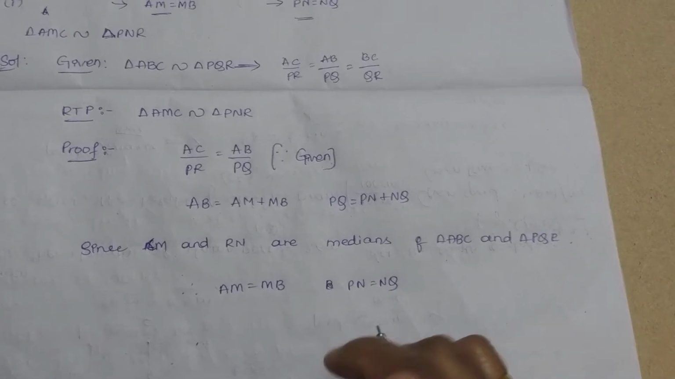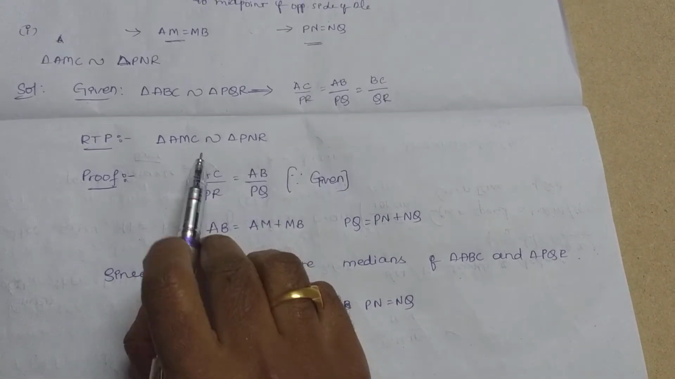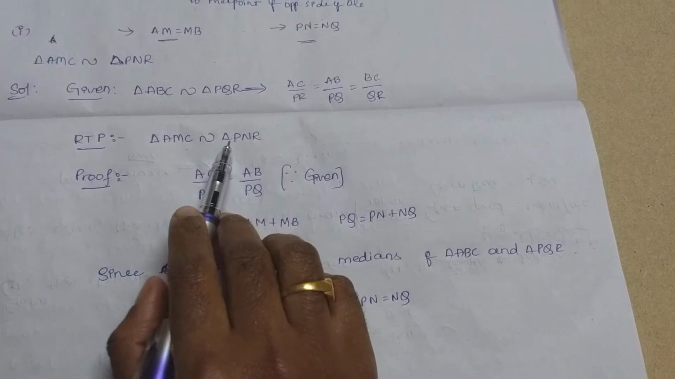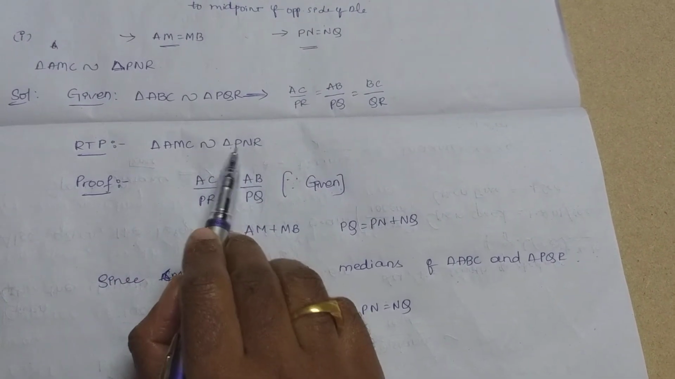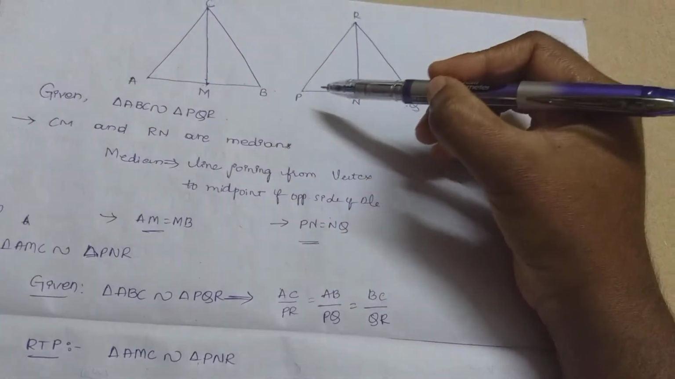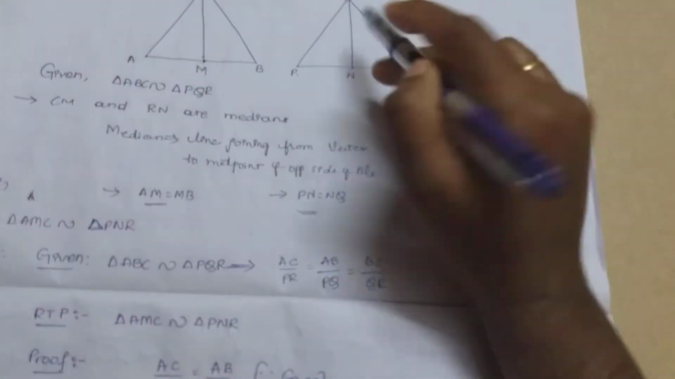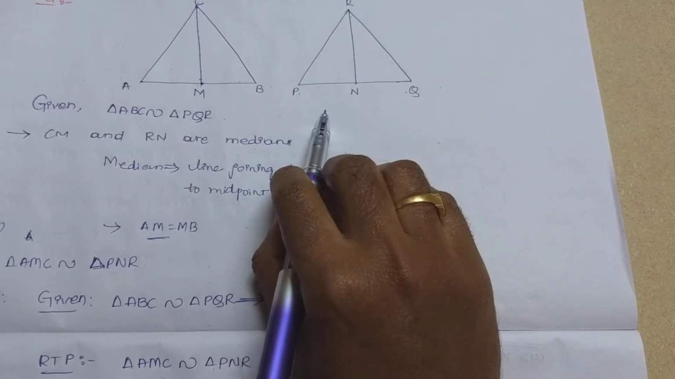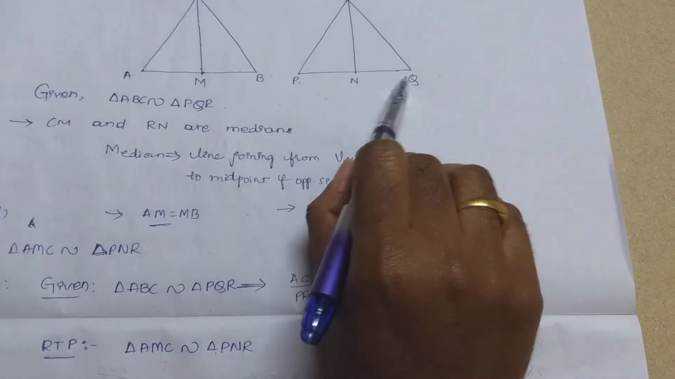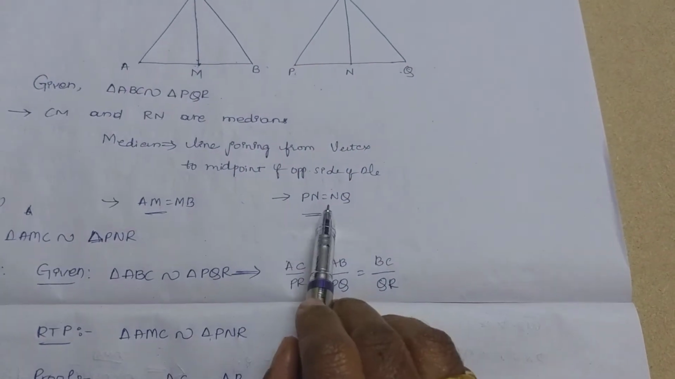So here we have to prove that triangle AMC is similar to triangle PNR. It means what? Let's see the triangle PNR. So here we have to convert. PQ is there, right? PQ we have written it in terms of NQ.